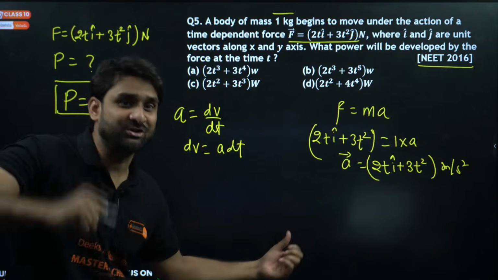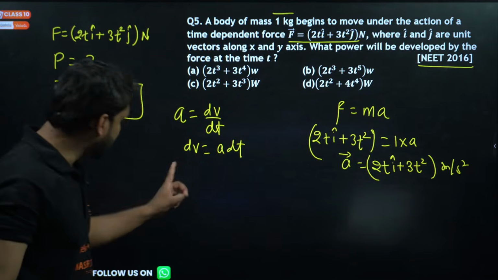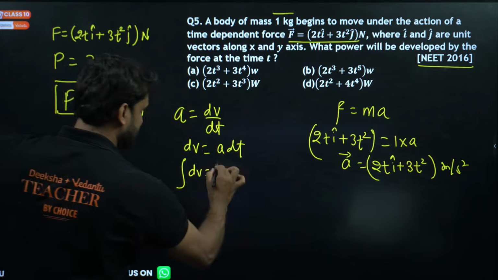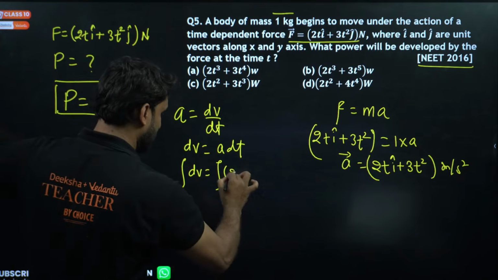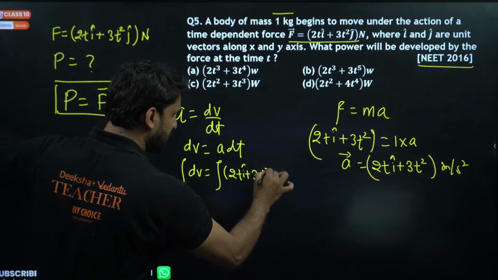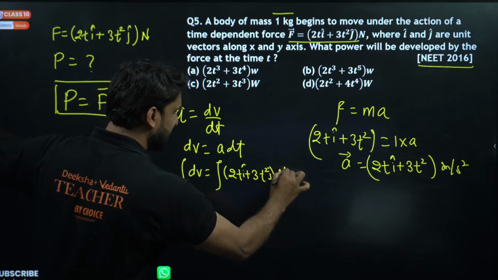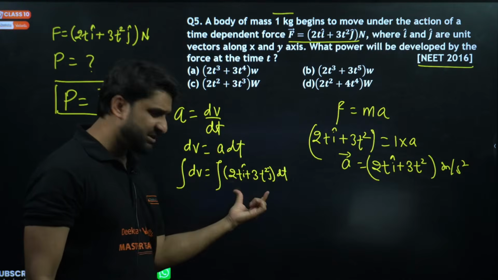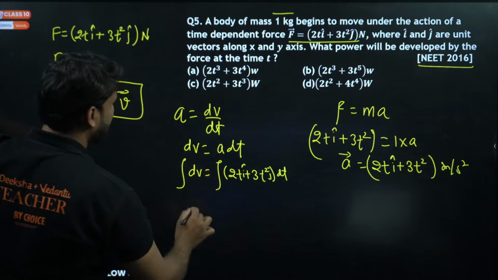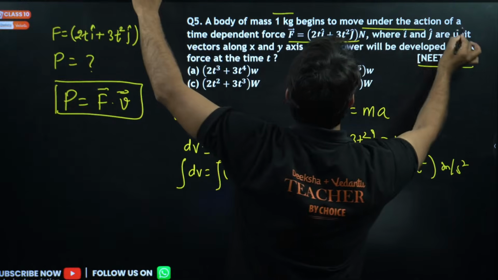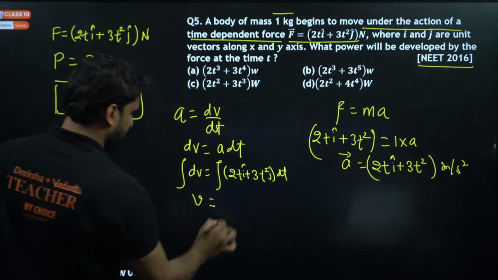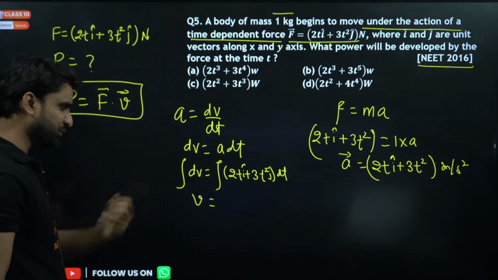And once you get acceleration, you can find out velocity by using this formula. So now integrate this. dv is the integration of a. So a is equal to 2t i cap plus 3t square j cap, and this is dt. Now this integration is possible because the function is given in t and integration can be done with respect to t. Taking initial velocity 0, we get v here.